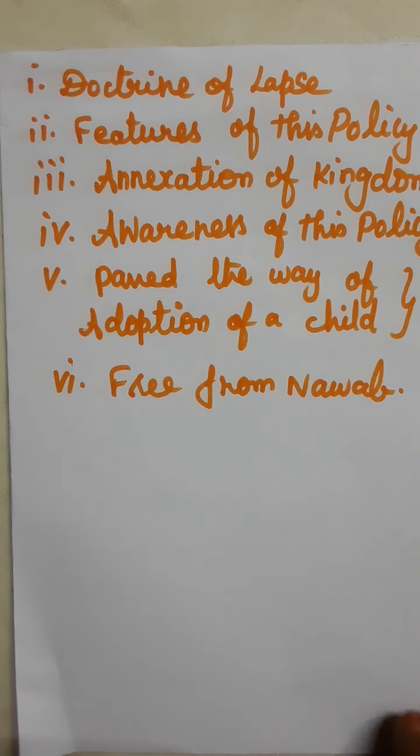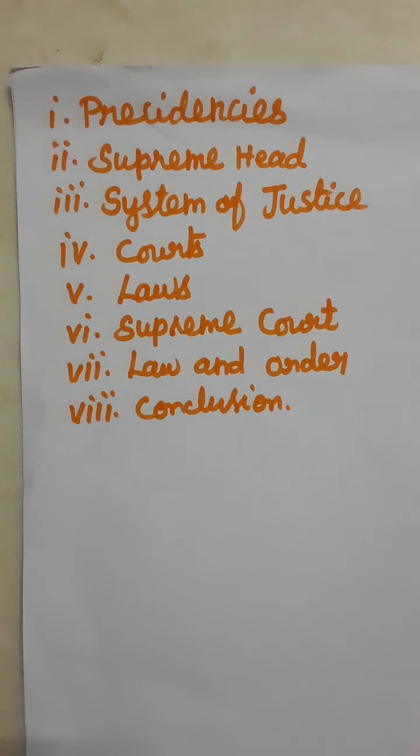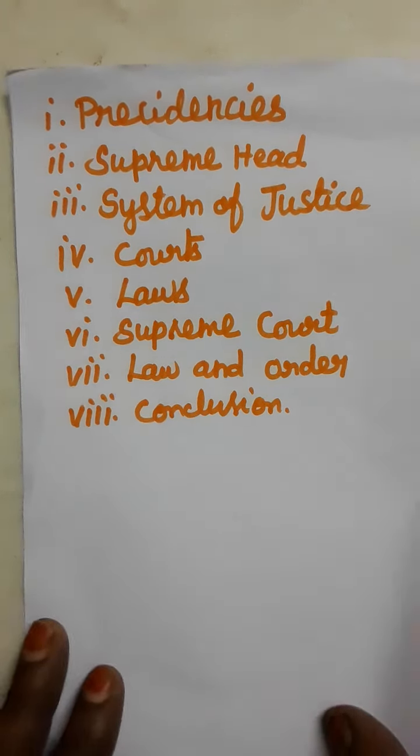What are the topics we used to say in the 5-mark part, children? First 5-mark part, what is the question? Describe the administration of Warren Hastings. The points are presidencies, supreme head, system of justice, courts, laws, Supreme Court, law and order. That's all. Yes. Second one.